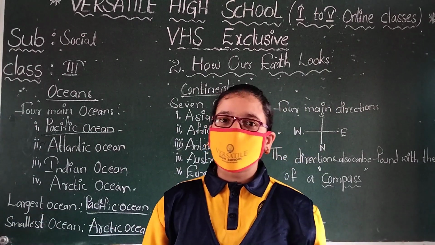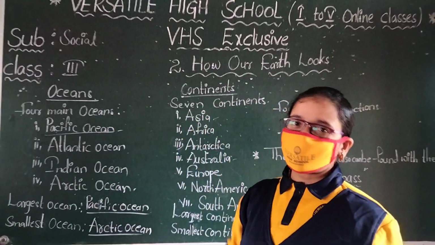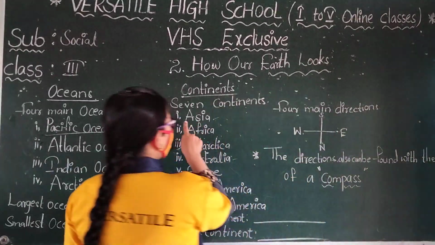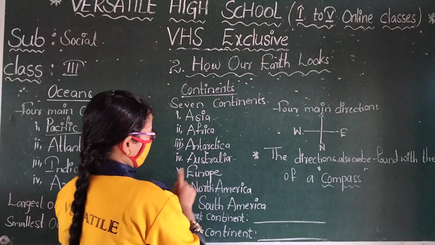Very large land masses are called the continents. These are the 7 continents on the earth. That is Asia, Africa, Antarctica,